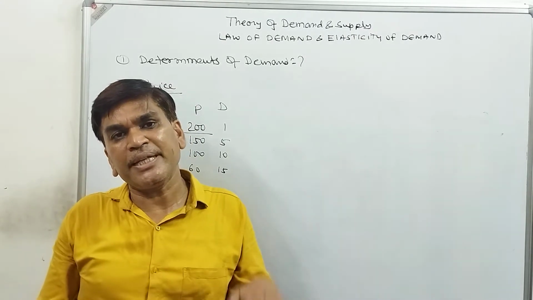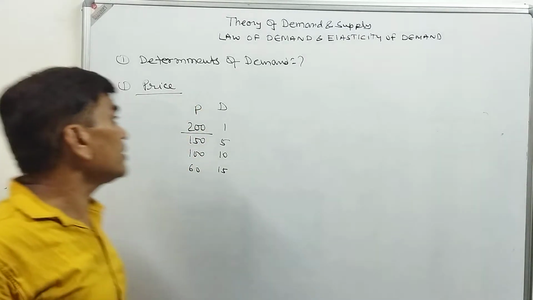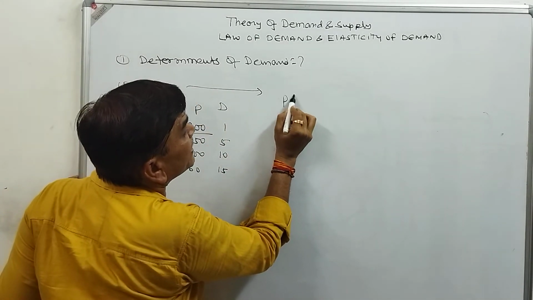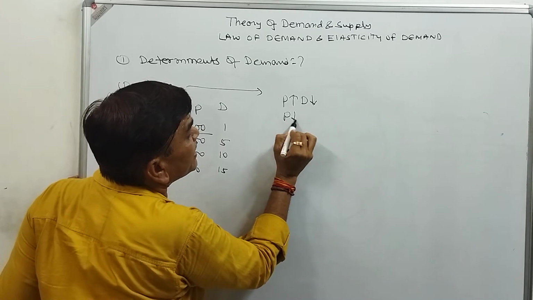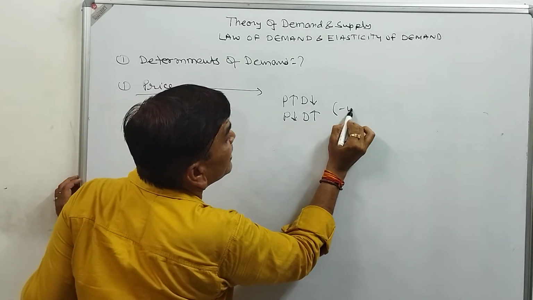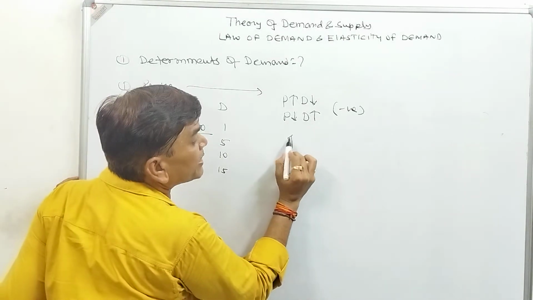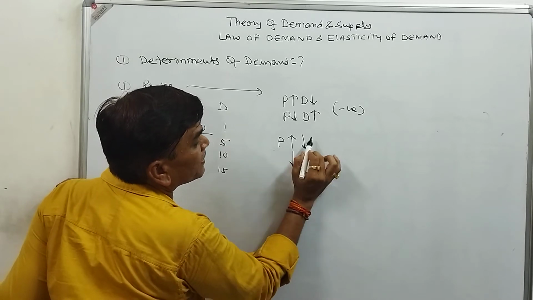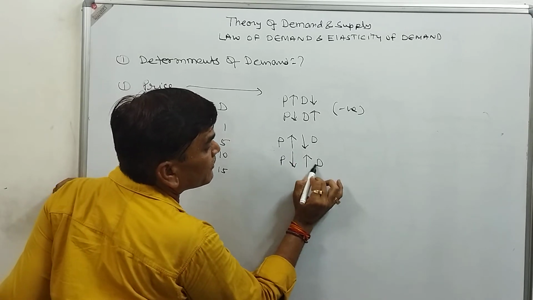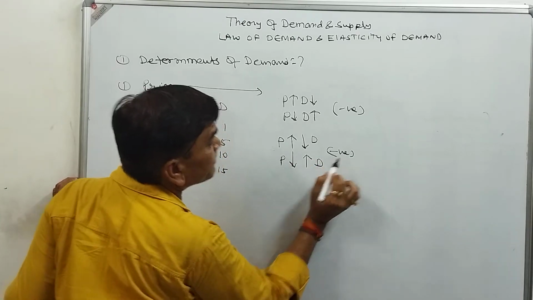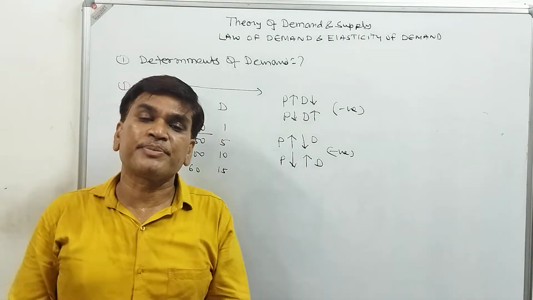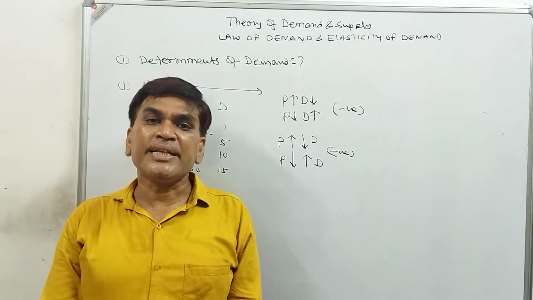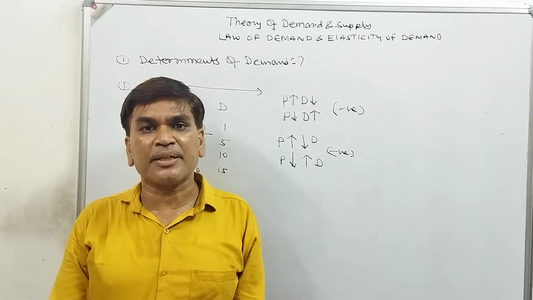If the price of a commodity decreases, then the demand for that commodity also increases. It means price has a negative relation. If price increases, demand will decrease. If the price decreases, then demand will increase. So we have a negative relation, because when this symbol is up, this is down, and when this is down, this is up. The price is up, the demand goes down; the price goes down, and demand goes up. So there is a negative relationship. So the very first determinant of demand is the price of the commodity, and generally there is an inverse relationship between the price of a commodity and the demand.